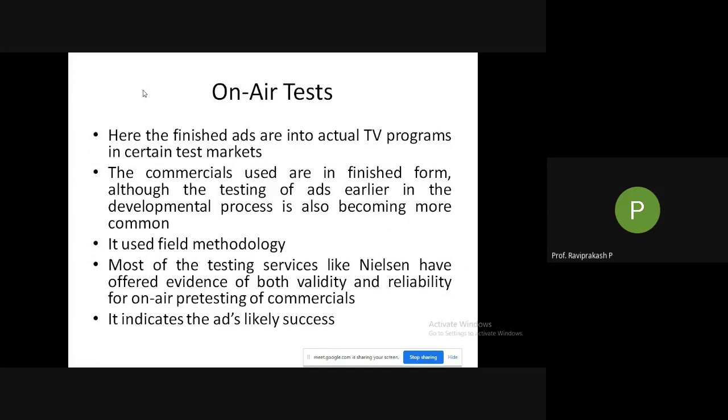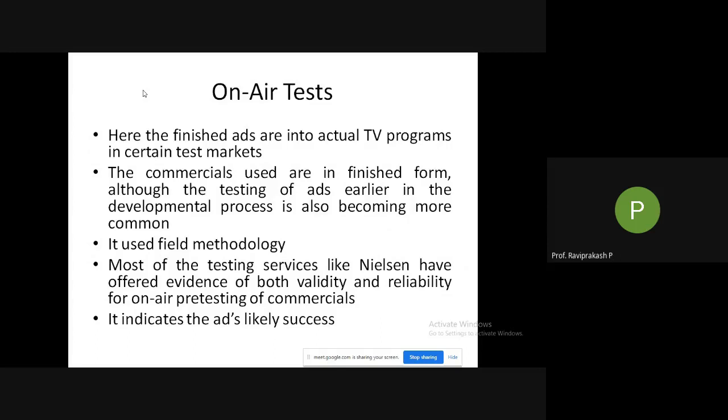The commercial is used in finished form, although the testing of ads earlier in the developmental process is also becoming more common. In the sense, what we saw earlier, those processes are also becoming more common. So it uses field methodology. In the sense, we are testing directly in the field, but with a small number of people. It is shown just as a normal ad is shown, but we know that we are testing it. People might think, okay, the ad is real, what they have shown to us.